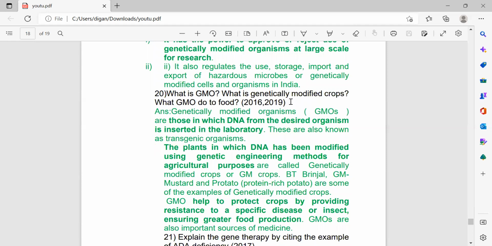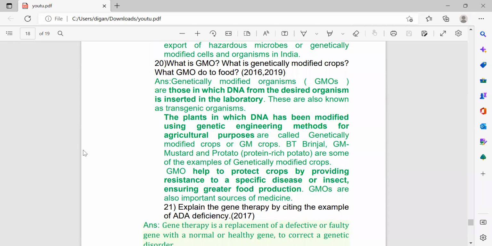What is GMO? What is a genetically modified crop? What does GMO do to food? Genetically modified organisms are those in which DNA from a desired organism is inserted in the laboratory. They are known as transgenic organisms also. So what is a transgenic organism? Then you have to write the same thing. Or if a question comes, what is a transgenic animal? Then you have to write the animal where the DNA is inserted from a desired organism.